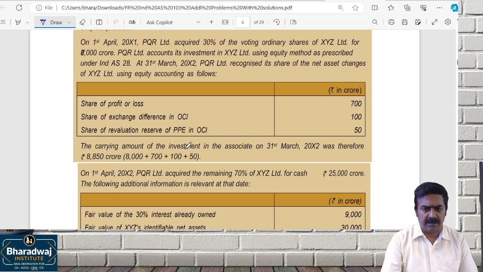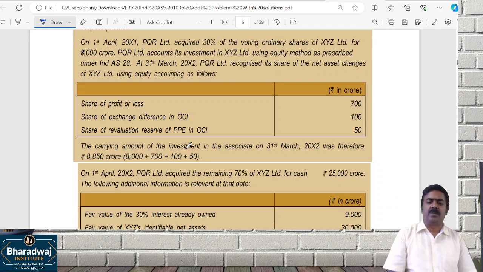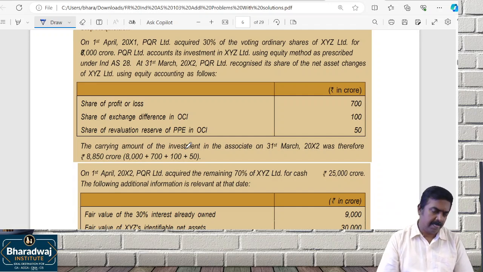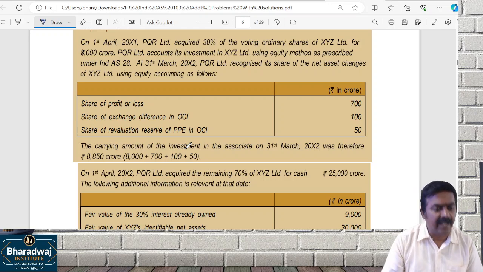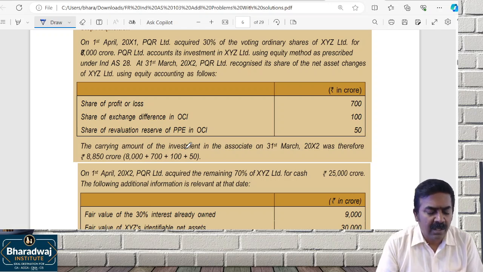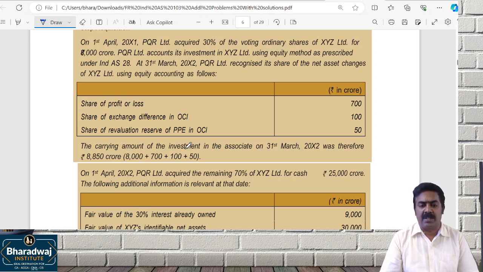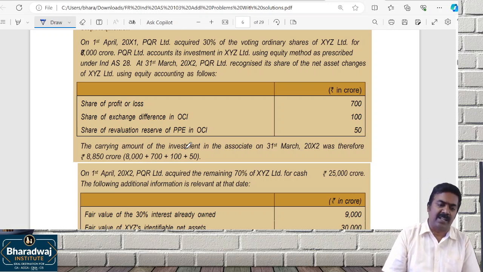Look at this question. Read the full question, please. On 1st April 2021, we acquired 30% of voting rights for 8,000 crores. Investment in XY Limited is accounted for using the equity method as per Ind AS 28.